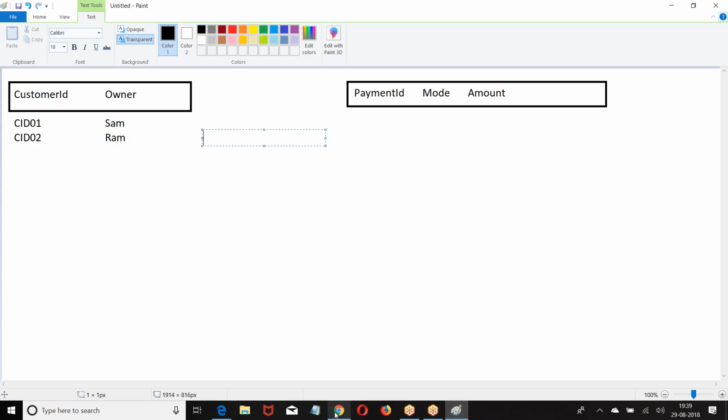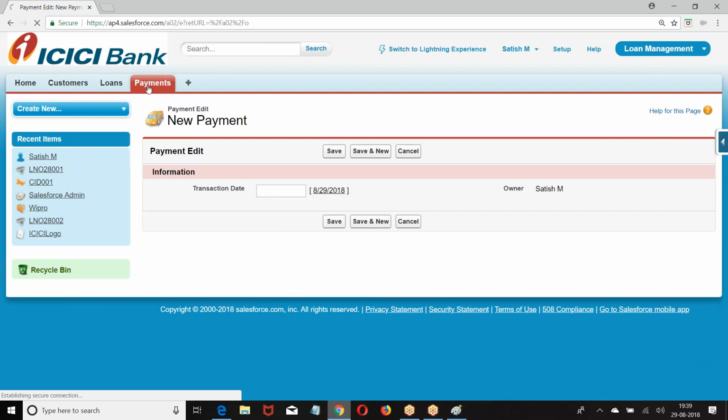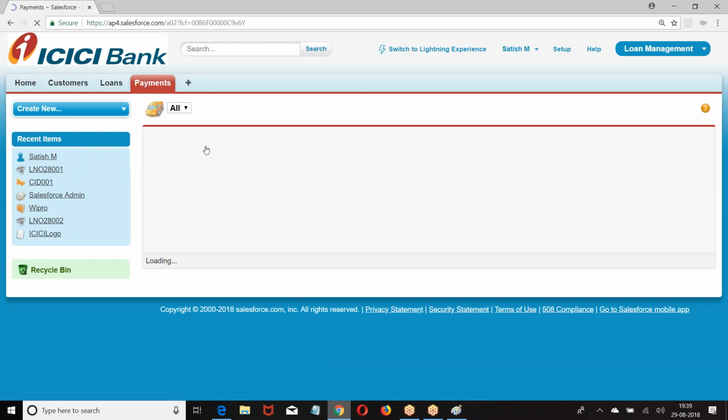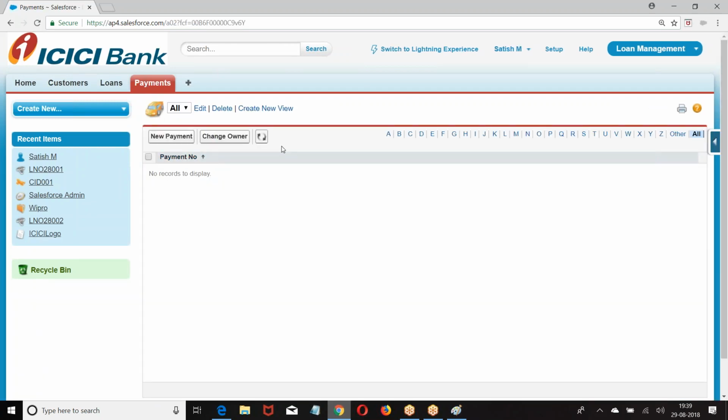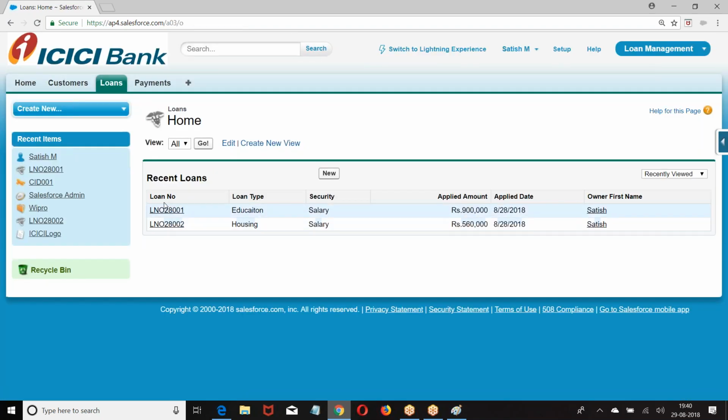Now look at this. Now payment is there. If I go to payment, are there any records? No records are there. It can have fields, but there are no records. We can have a table with the fields, but no records. But when I go to loan, see here already we have some records.